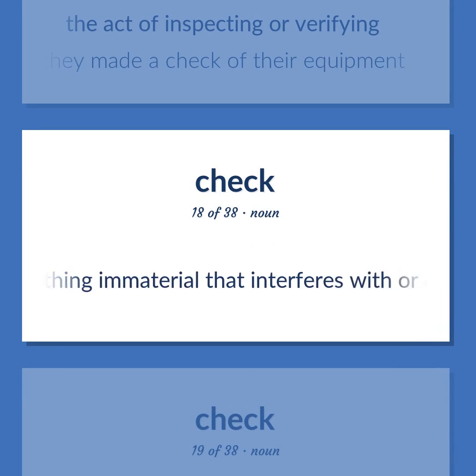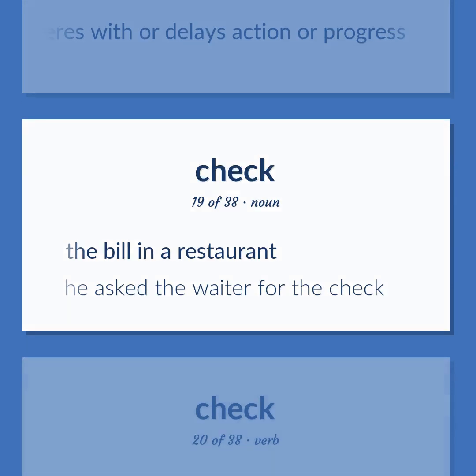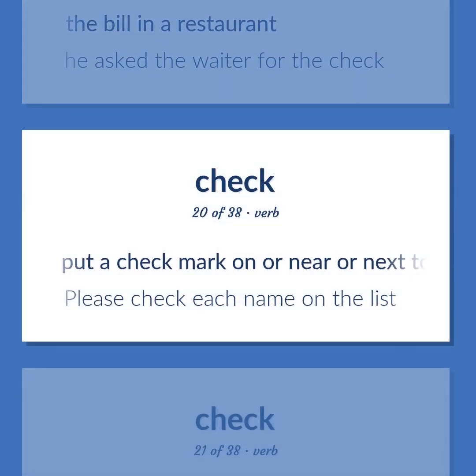Something immaterial that interferes with or delays action or progress. The bill in a restaurant. He asked the waiter for the check. Put a check mark on or near or next to. Please check each name on the list.